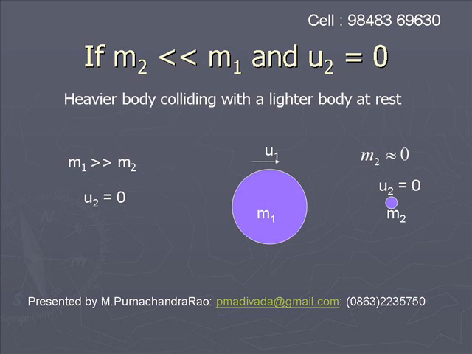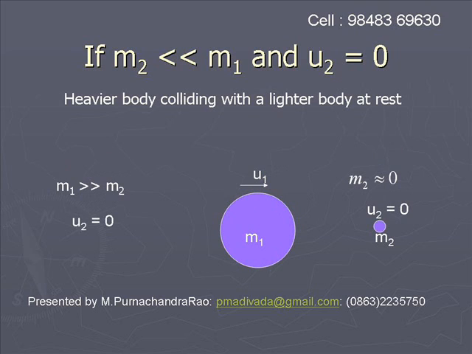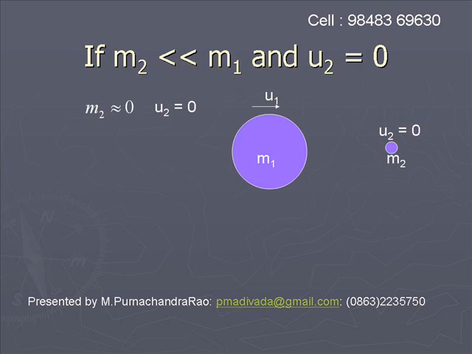A heavier body colliding with a lighter body at rest. So m2 is far less than m1 and u2 is equal to 0. A large body, a body of heavy mass, is colliding with a lighter body.